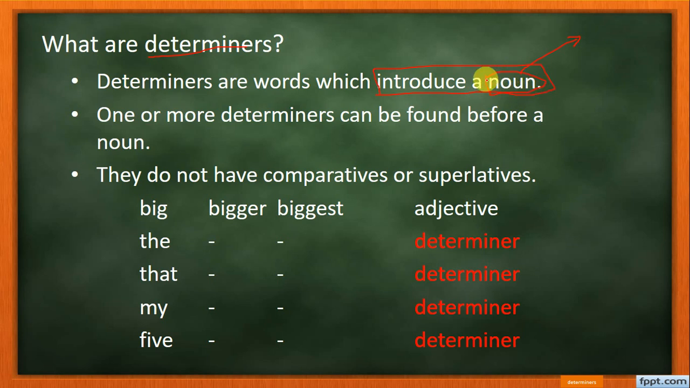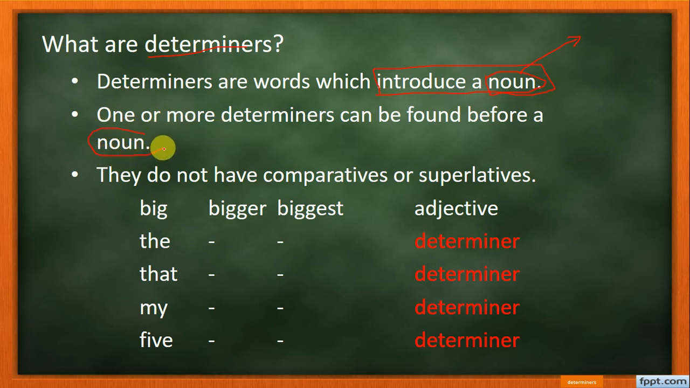So determinants are words which introduce a noun. Good. Now then we have one or more determinants can be found before a noun.